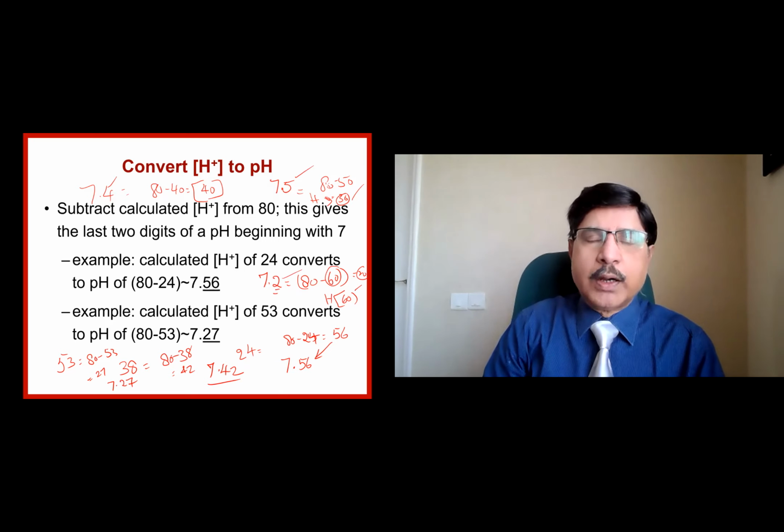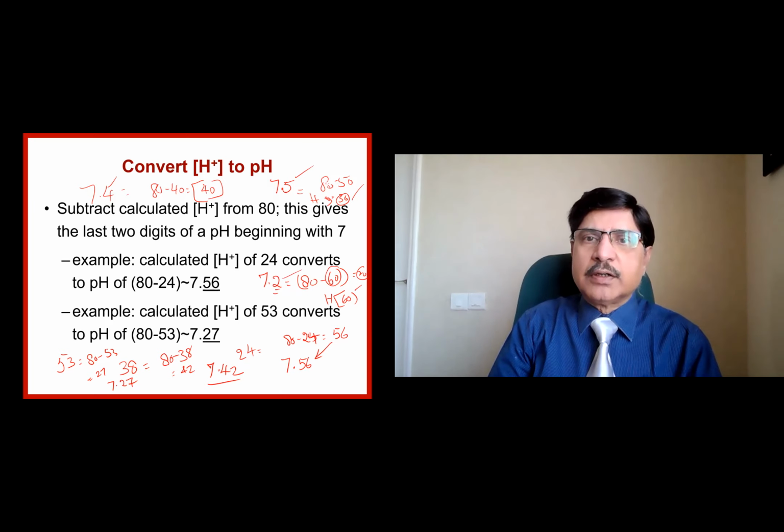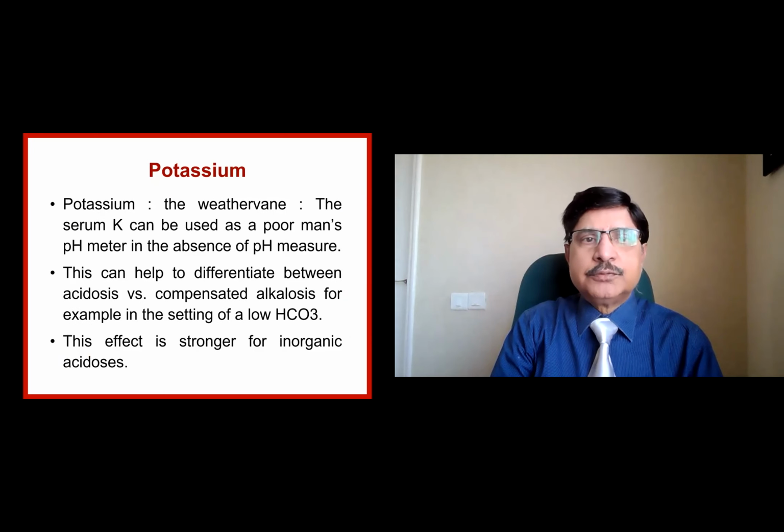Why is this required? When you measure the ABG, you are given the pH, and not the hydrogen ion concentration. So if you want to use the Henderson-Hasselbalch equation, you must know the hydrogen ion concentration. From the pH, you calculate the hydrogen ion concentration and post it there. Okay. So I told you potassium is the weather vane.